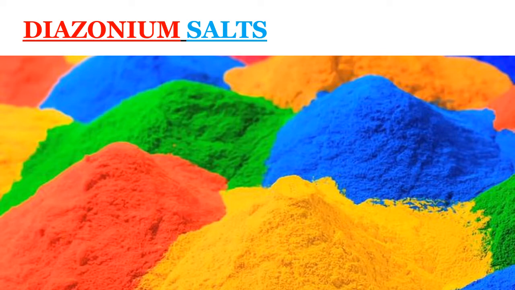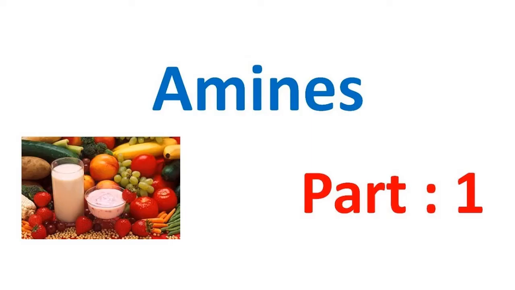So I think I'm making myself clear which topic we are going to start, and the name of the chapter is Amines, compounds of CHO and N. In this chapter, amines and diazonium salts we have to study. Totally it is studied in 3 parts: first part, second part, and third part. So my dear students, I am welcoming you all for today's session on amines part 1.